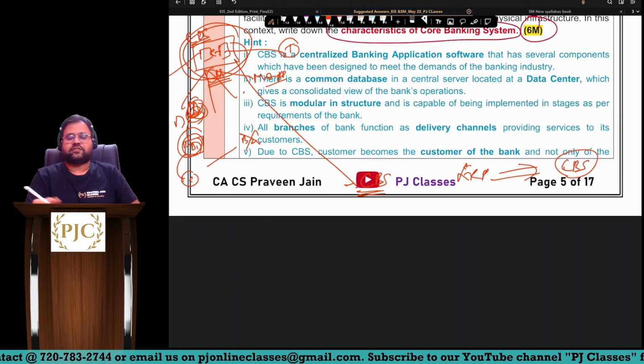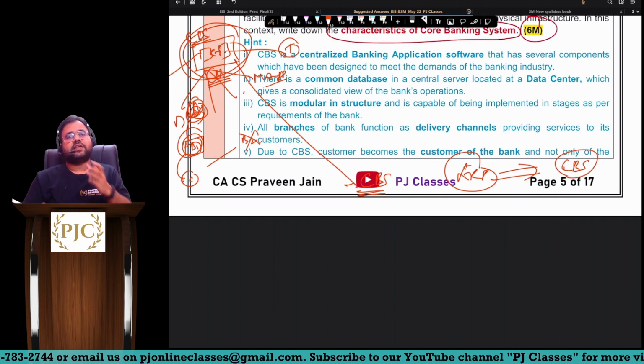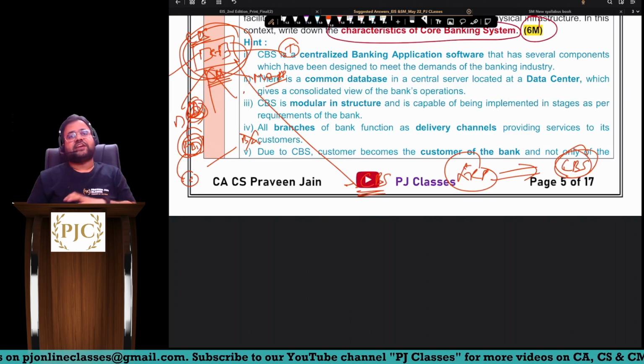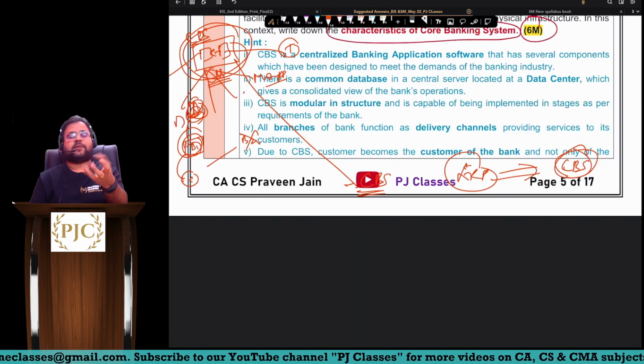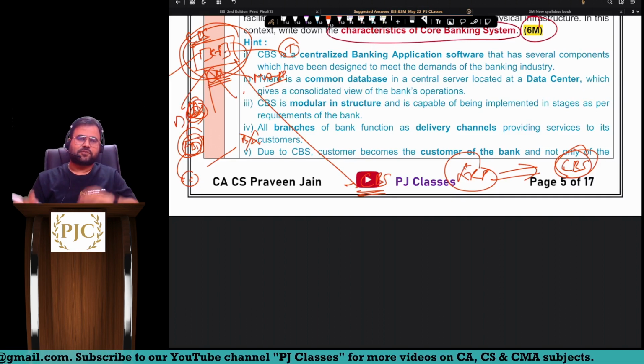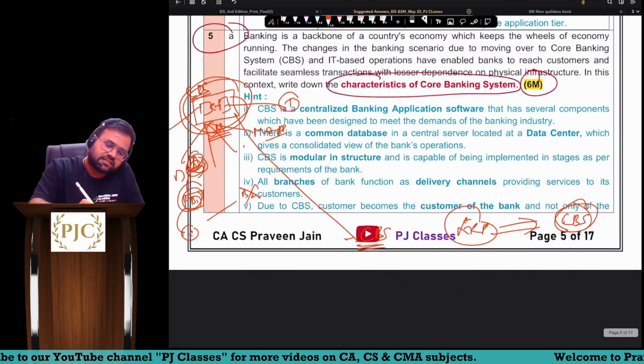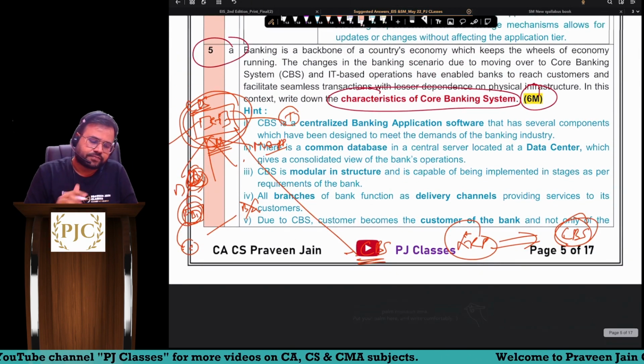Only difference is what, sir? ERP is not used by banks. Other than banks, every organization uses ERP, sir. But if it is a bank, that specialized ERP is called as core banking systems. So that understanding if you have, then writing characteristic is very easy, sir. So keywords, let's understand, sir.